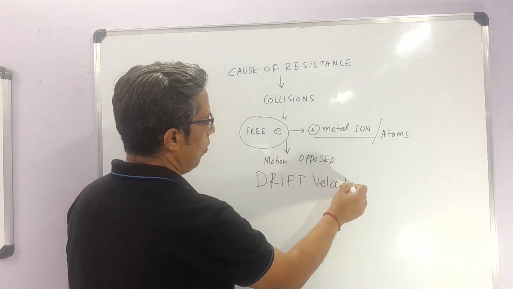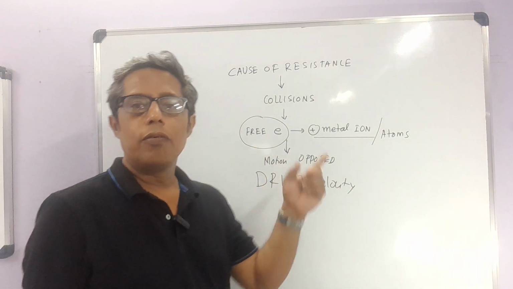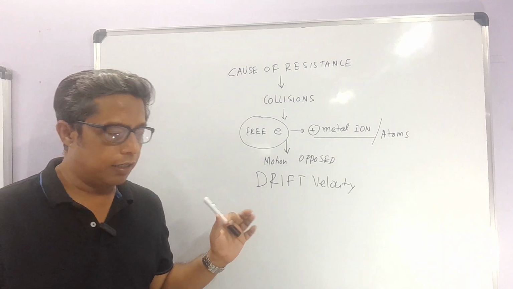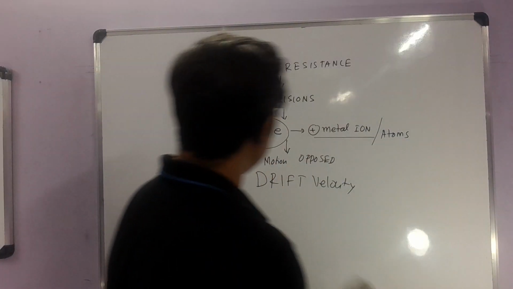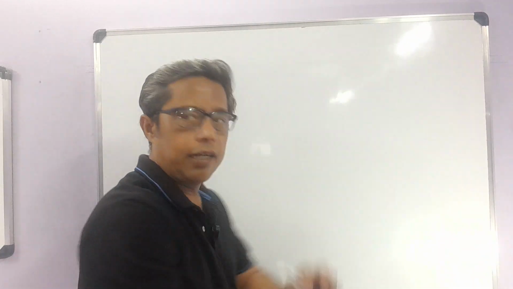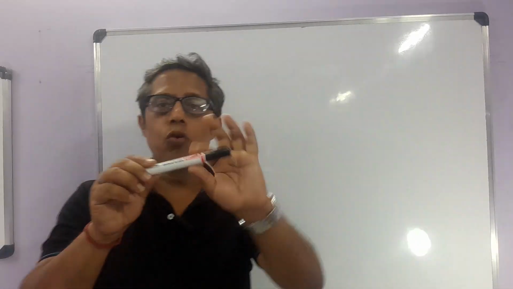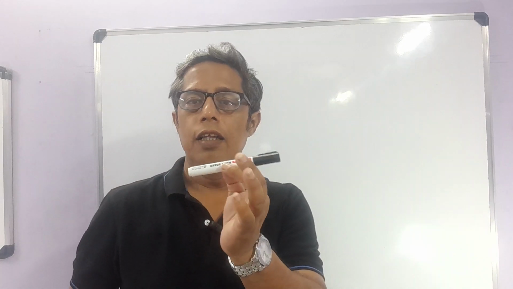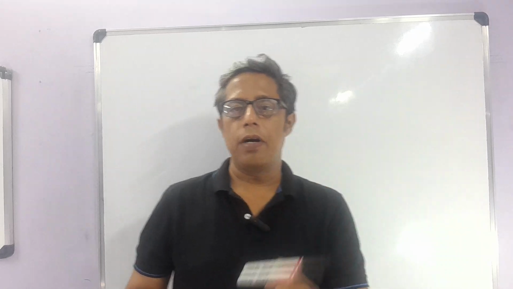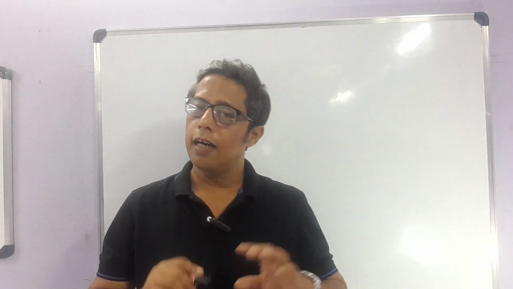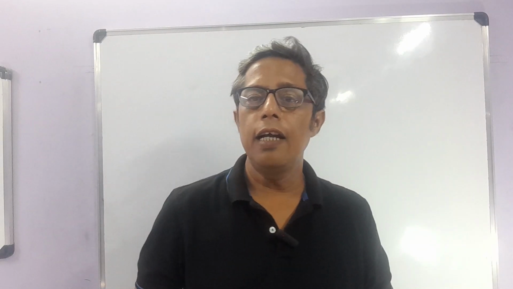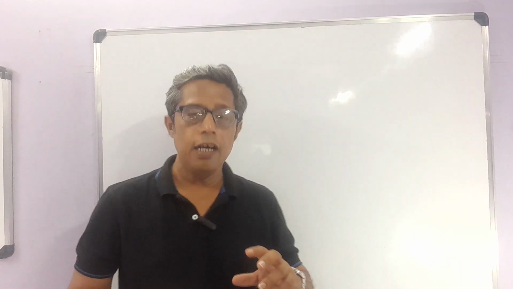Now, this happens when there is a voltage in the circuit. So let me show you. This collision does not happen all the time. If I have a conductor and it is an open circuit, nothing is connected, there will be no flow of electrons. Okay, it will be a static part. There is static electricity and current electricity. We are discussing current electricity now. Regarding static electricity, I will take other sessions.